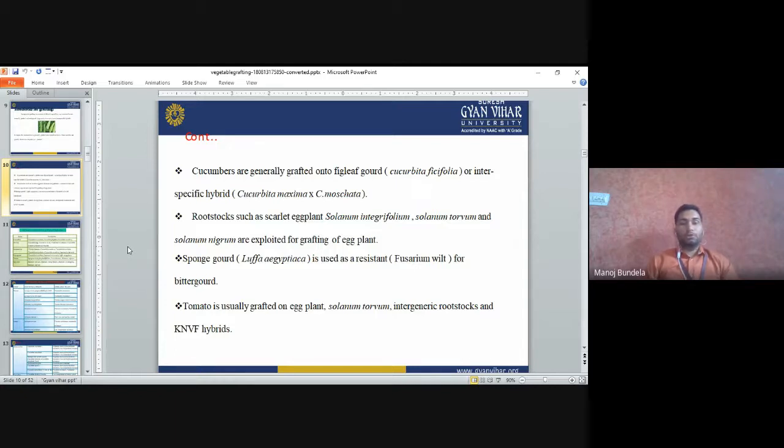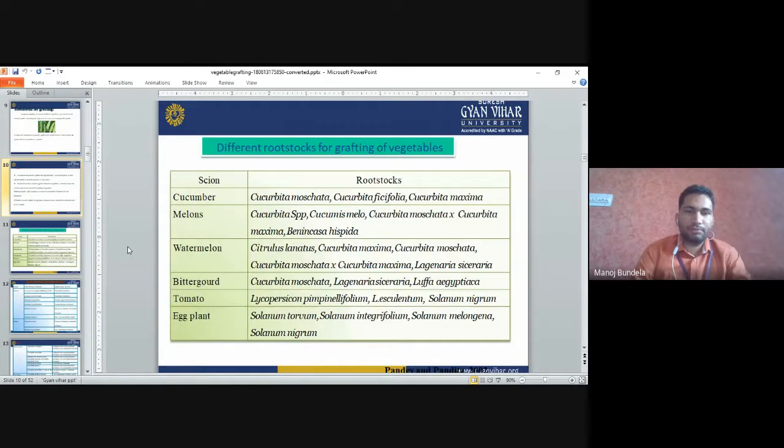Tomato is usually grafted on eggplant. So tomato we graft on eggplant. Eggplant is an intergeneric rootstock and KNVF hybrid. Tomato is grafted on eggplant, Solanum torvum, intergeneric rootstock and KNVF hybrids.